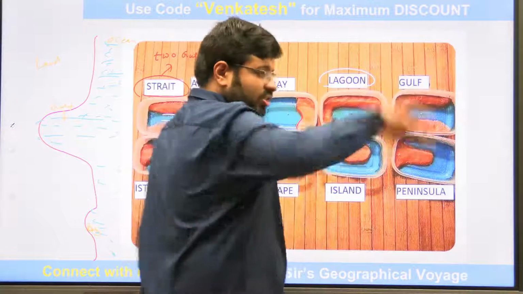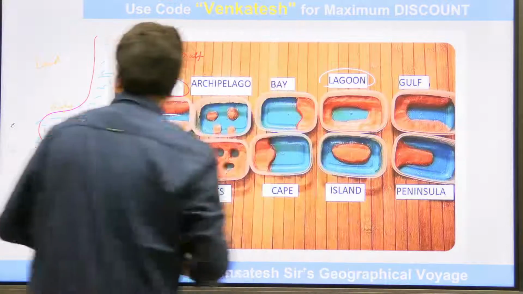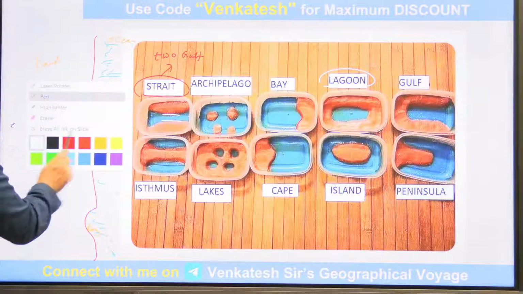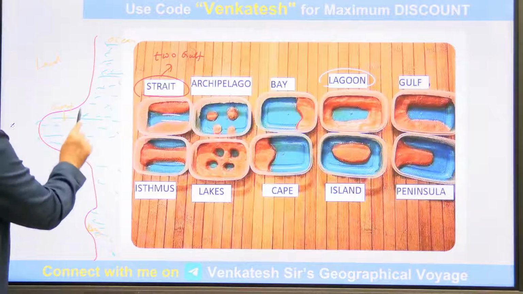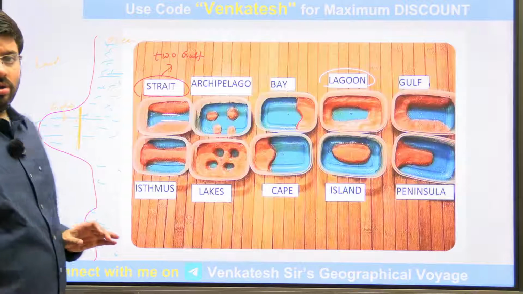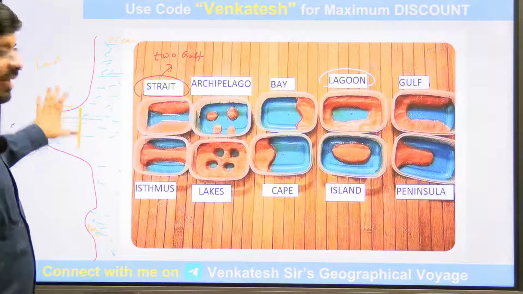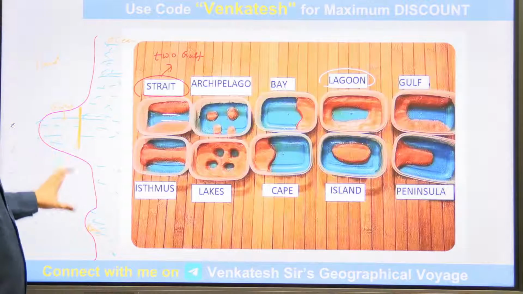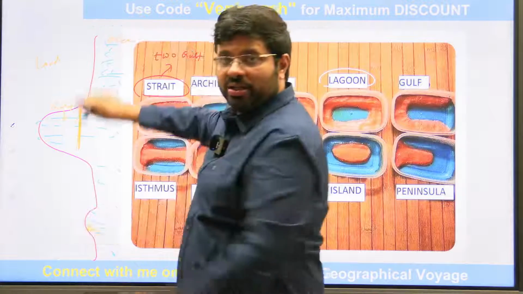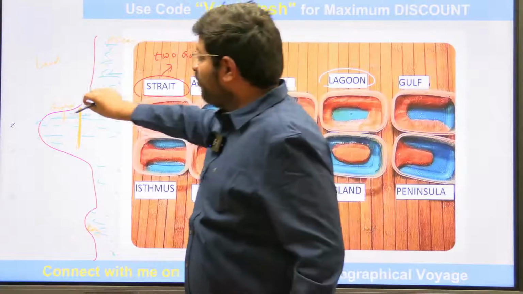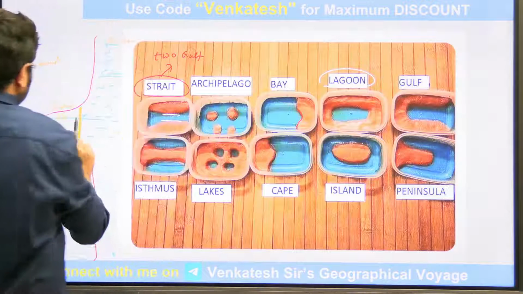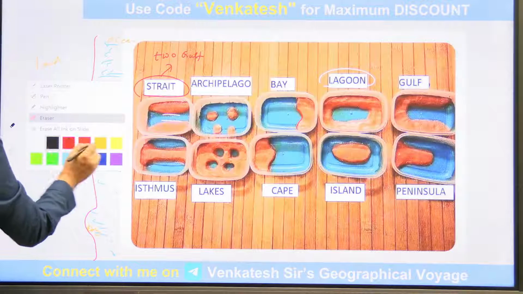So imagine there is an ocean. Now slowly, a small lake is created, and imagine there are some deposits of mud here. This turns into a lagoon. Of course, the size is not as big as a gulf. I'm just showing a picture. As you zoom in on the continent, you will find lagoons which are very, very minor.